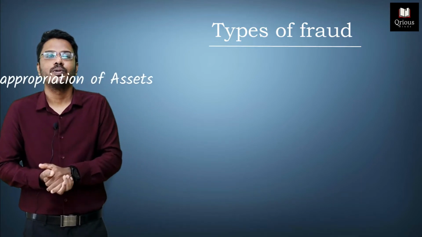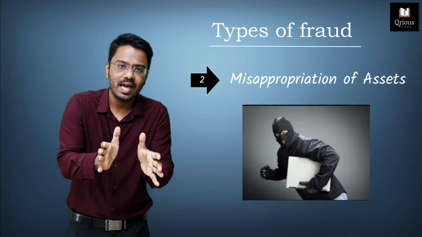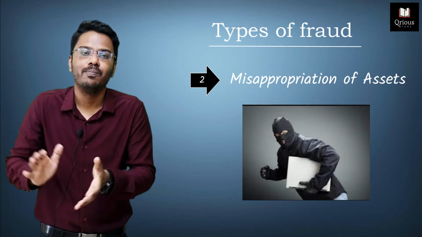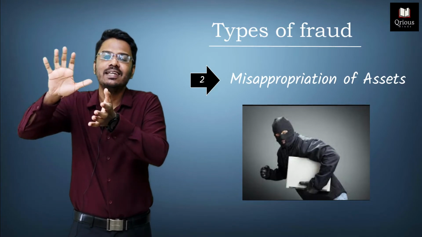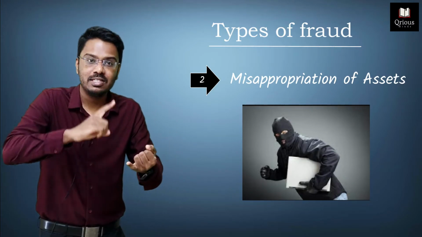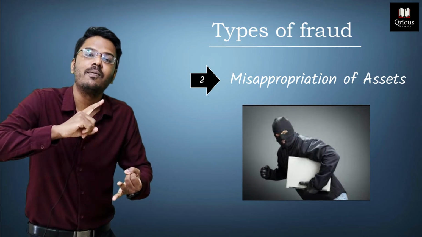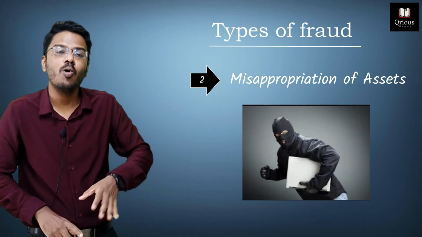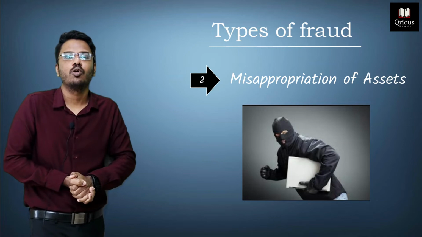And the second type of fraud is misappropriation of assets. Using the asset for other than the company's use, for other than its intended use. Let's say stealing of assets, using the company's assets for personal use, all comes under misappropriation of assets.